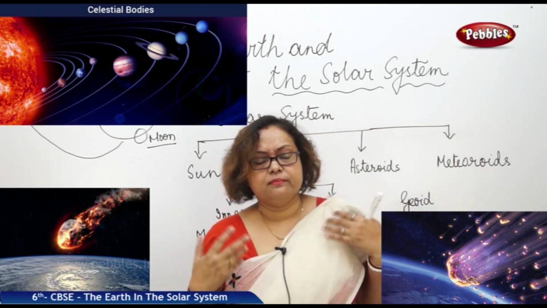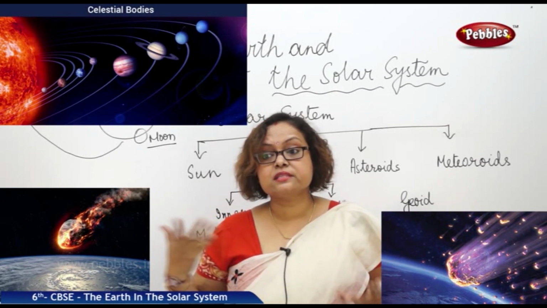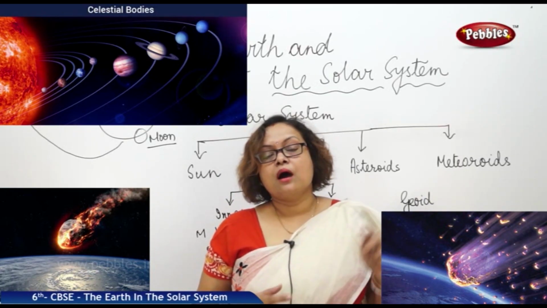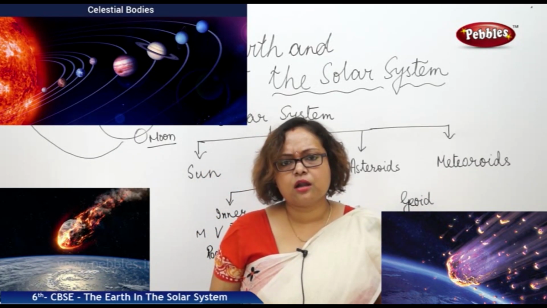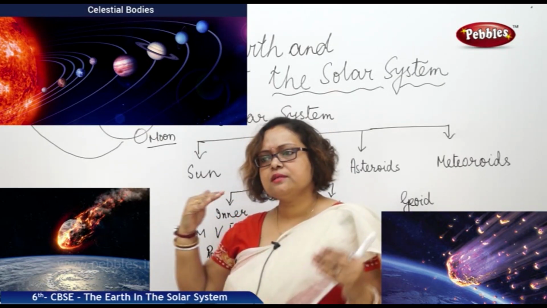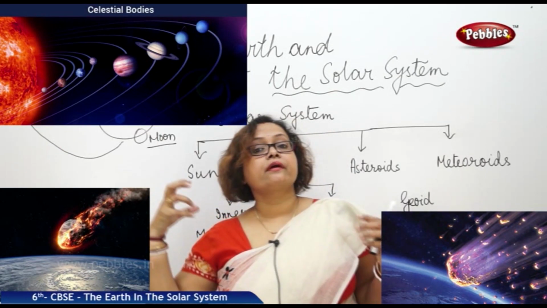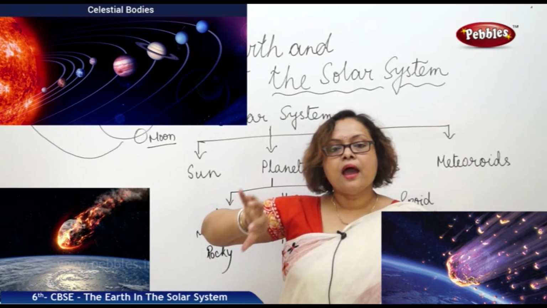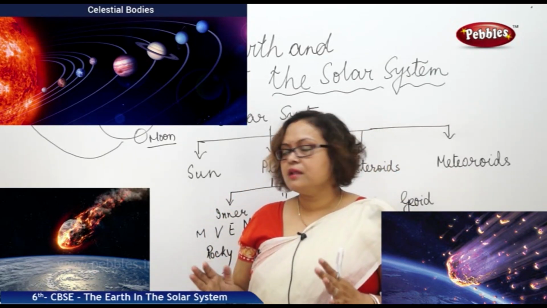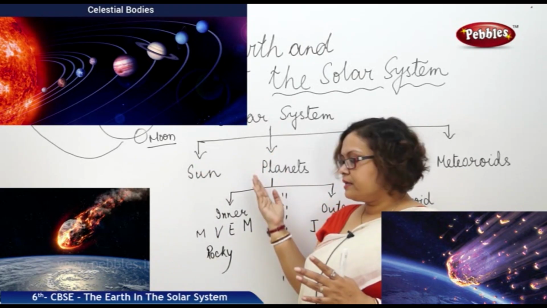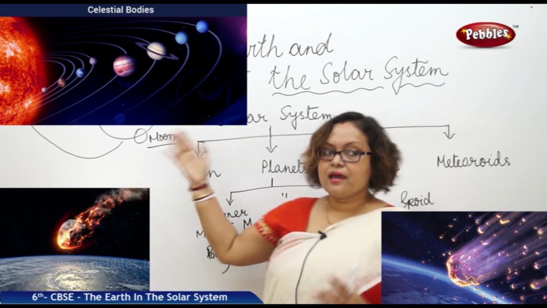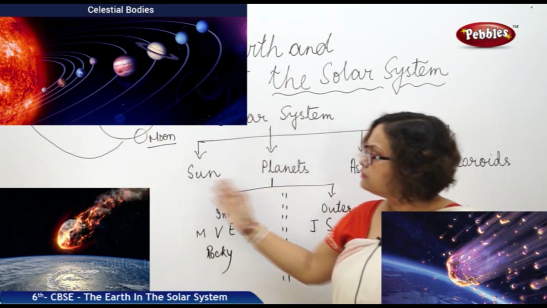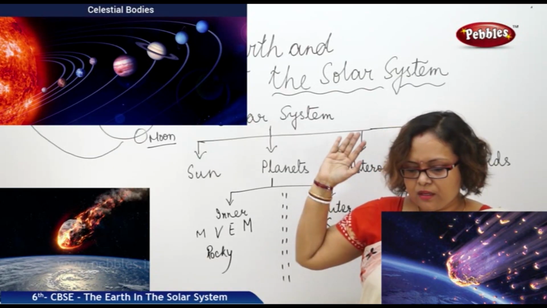We cannot yet say exactly how it happened, but maybe this is the way: when a very huge star, much bigger than the Sun, was passing next to the Sun, due to the gravitational pull of that star, a part of the Sun came out, and as a result, that part came out as planets, satellites, asteroids and meteoroids. So they all actually form the entire solar system.